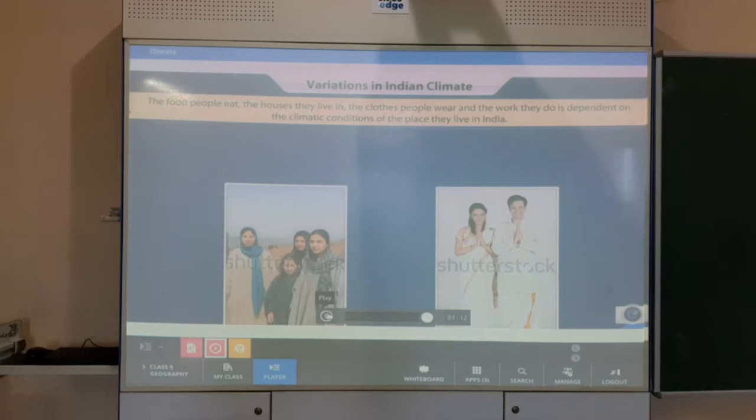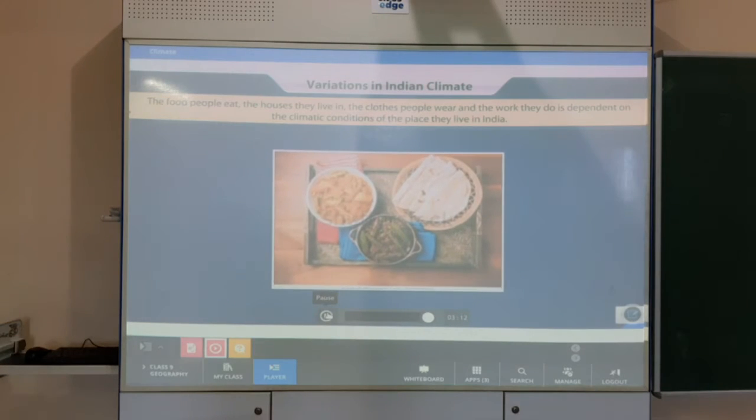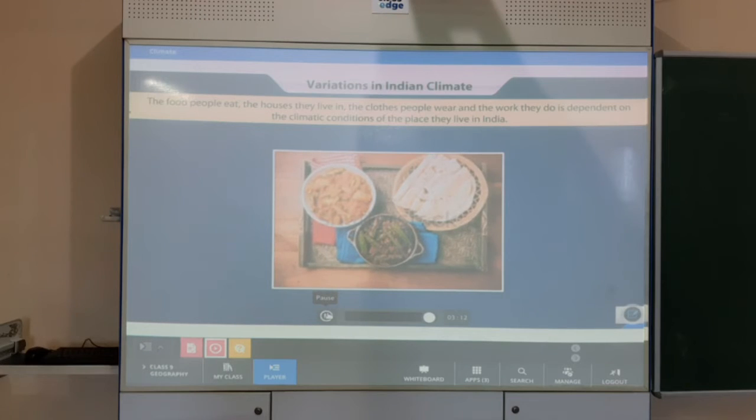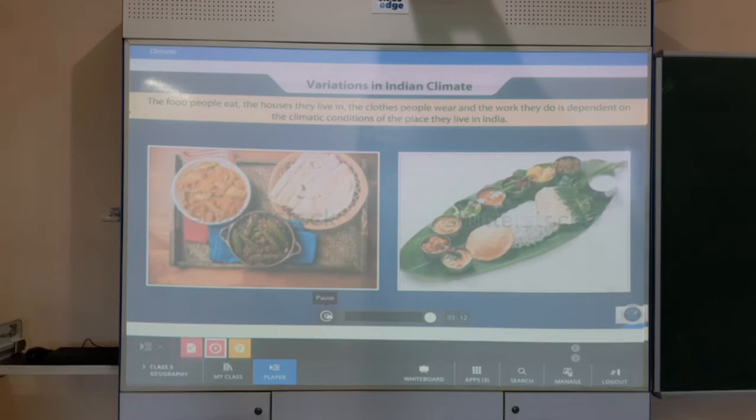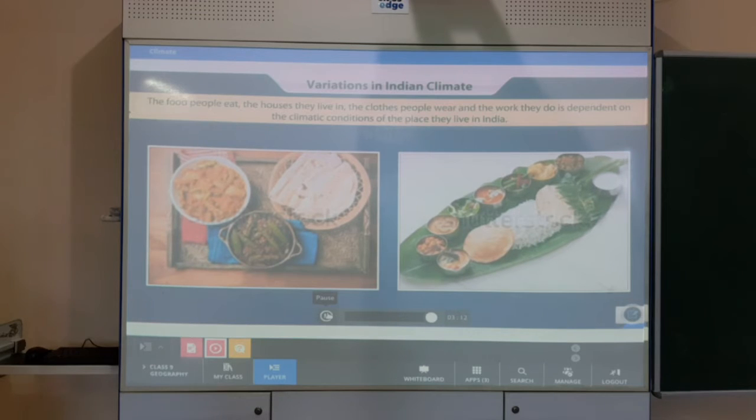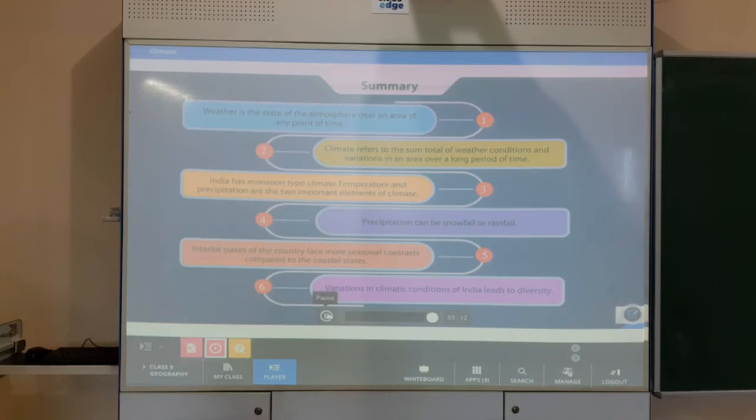So what it is saying here is that the food people eat, the houses they live in, the clothes they wear, and the work they do depend on the climatic condition of the place they live in, and that is so true. Wheat is the staple food for people living in North India, whereas rice is the staple food for people in South India. Let's recap what we have learned today.